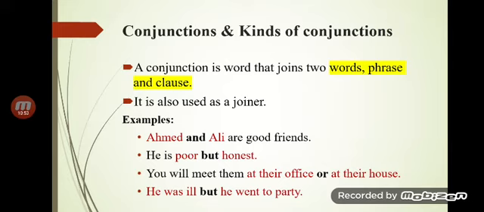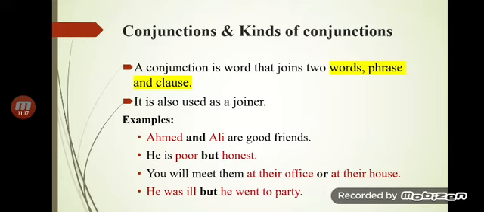Here the example is given: Ali and Ahmad are good friends. Here it has joined two nouns, and we may say two words. He is poor but honest. You will meet him at their office or at their house. Again, it has joined two phrases here. He was ill but he went to the party. Here it has joined two clauses.